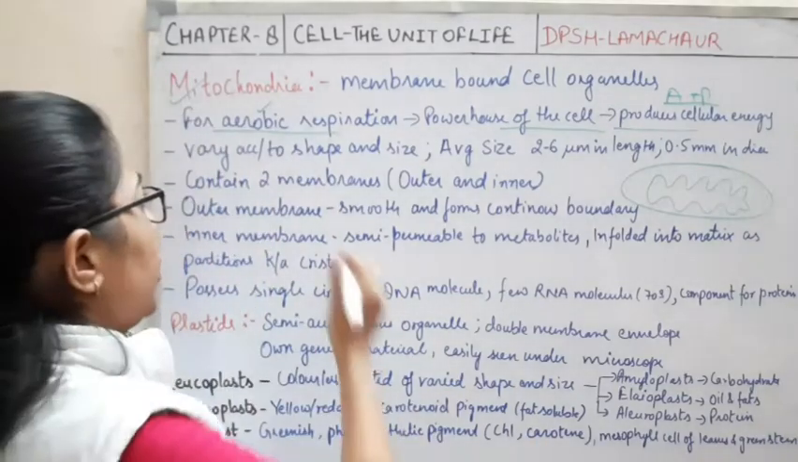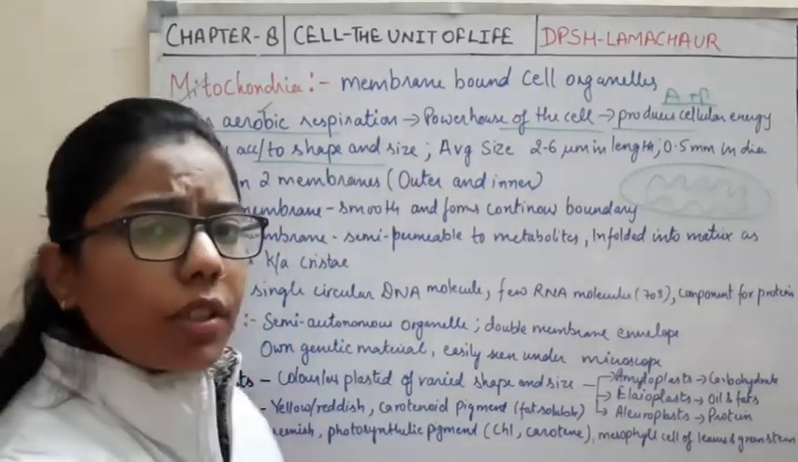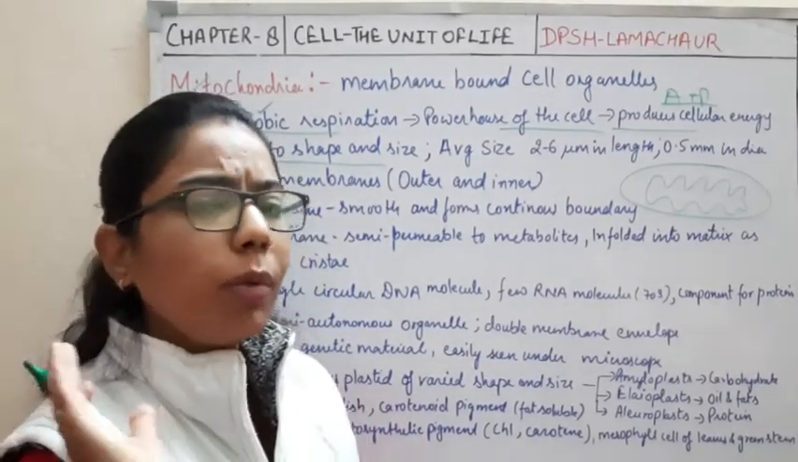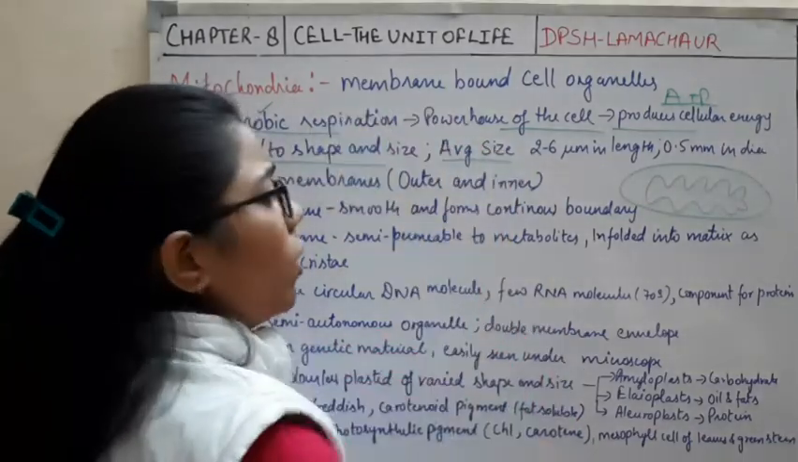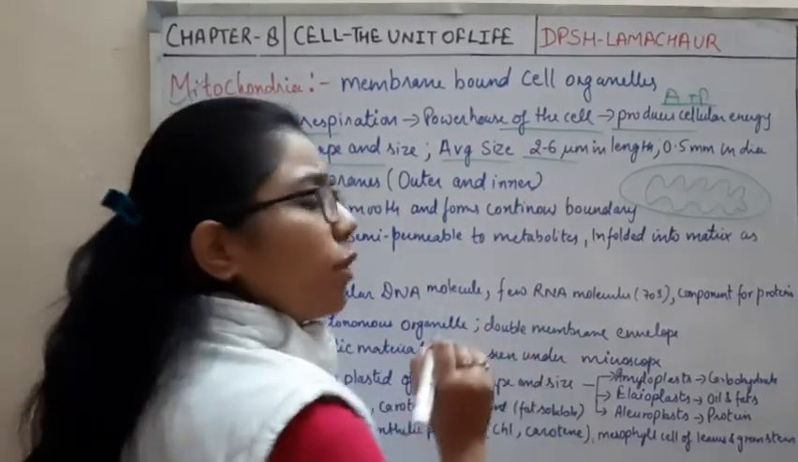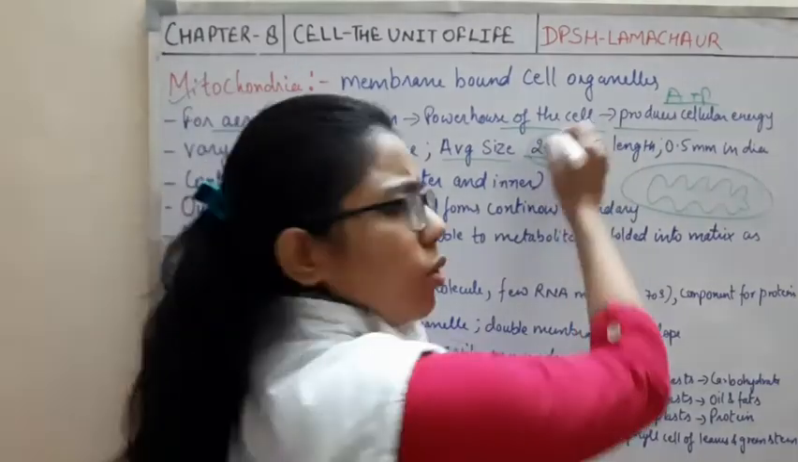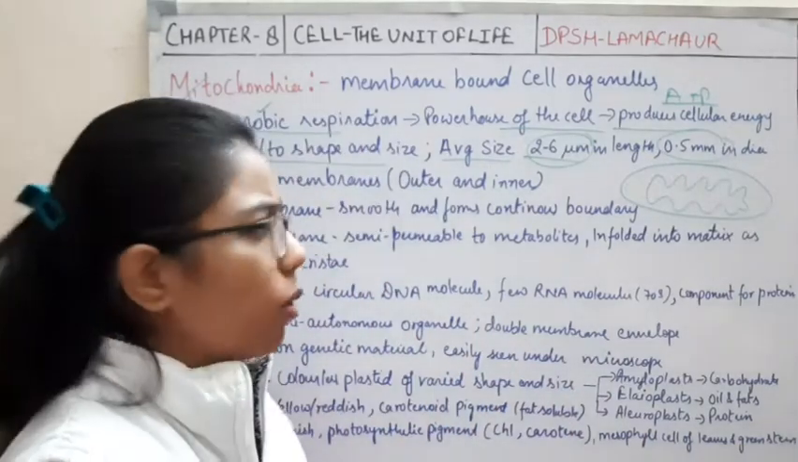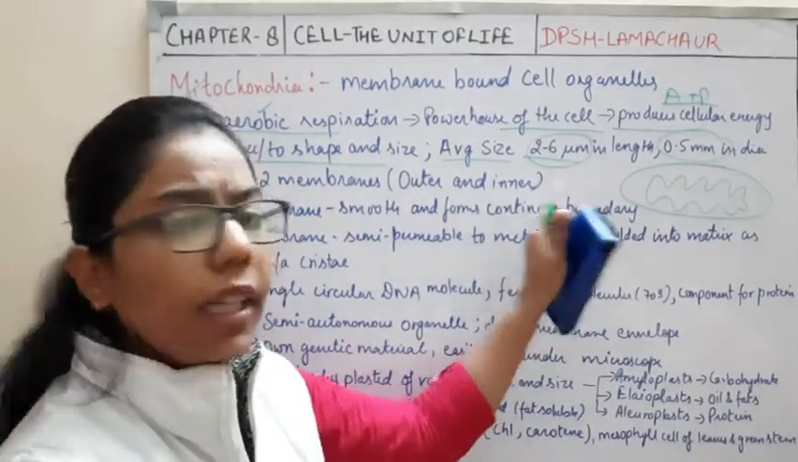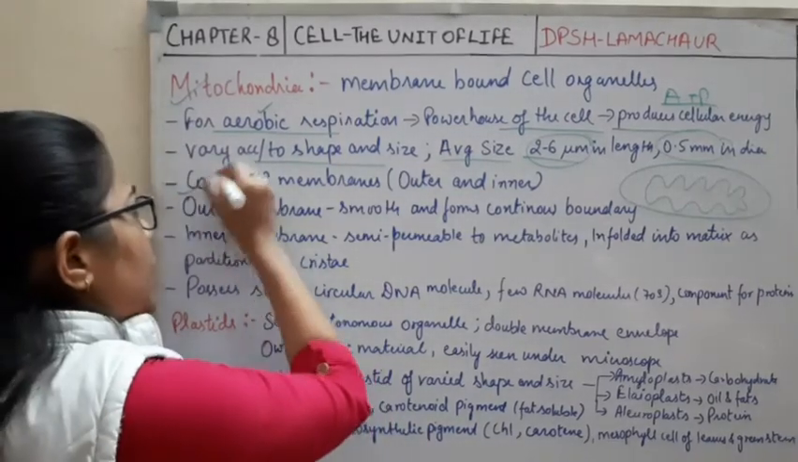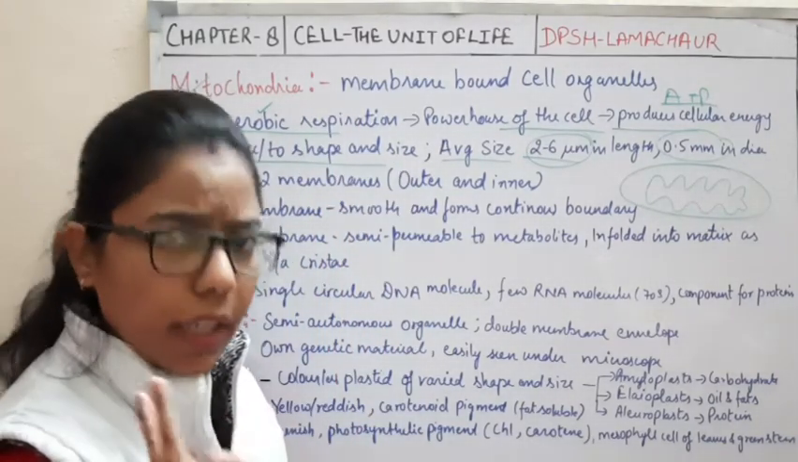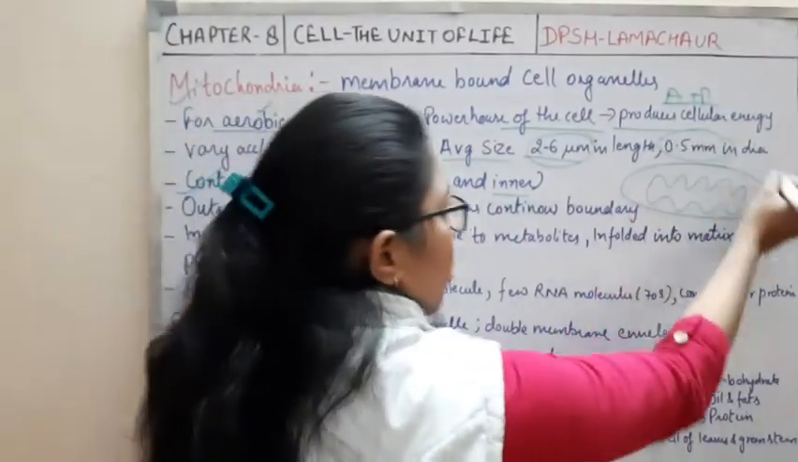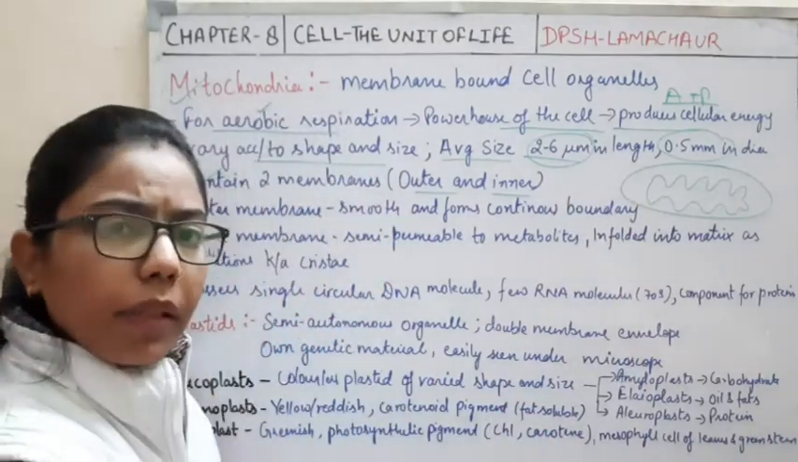Now some more important points about the mitochondria. If you see the structure of the mitochondria, it varies according to shape and size. The average size of the mitochondria is 2 to 6 micrometer in length and 0.5 micrometer in diameter. This is the average size of any mitochondria. As I have said, it contains two membranes, the outer membrane and the inner membrane.